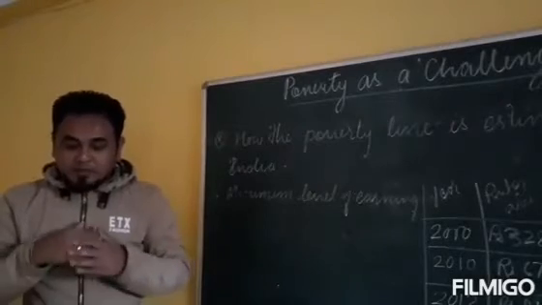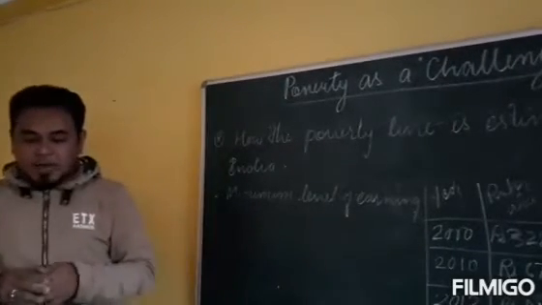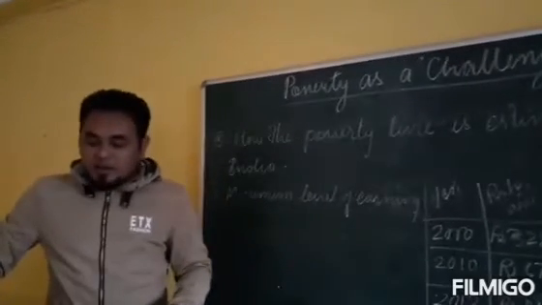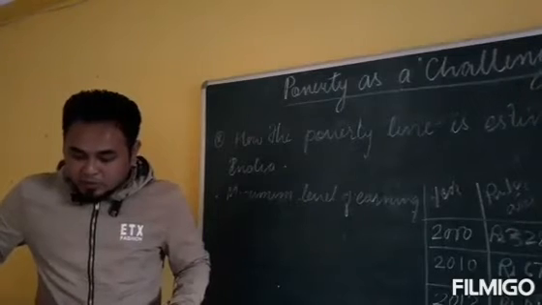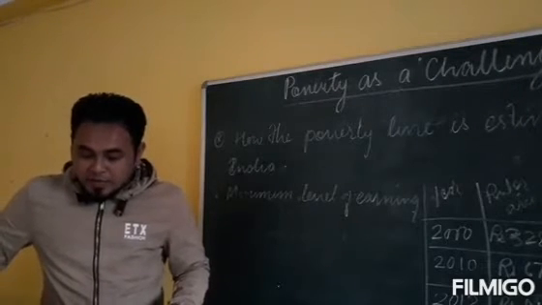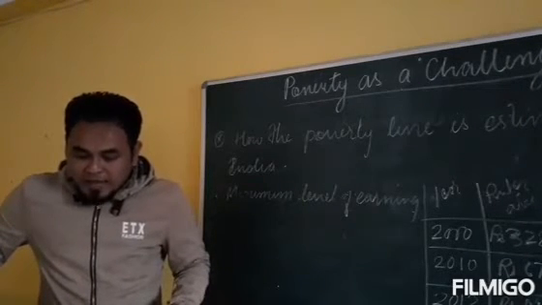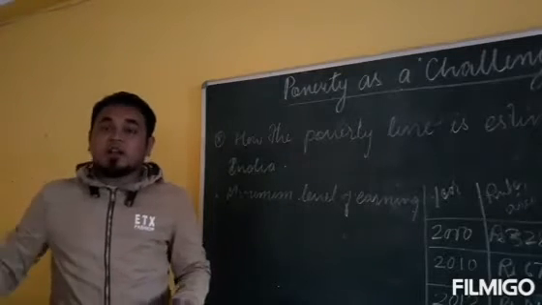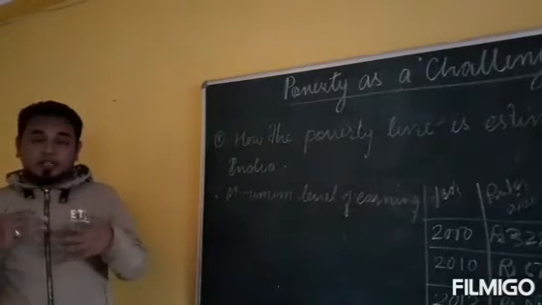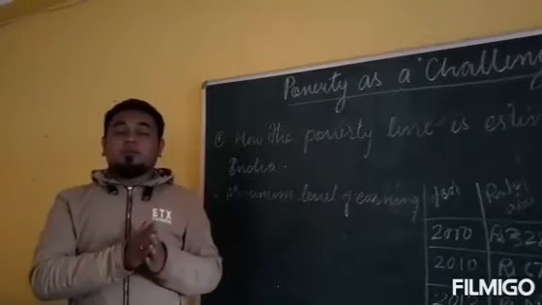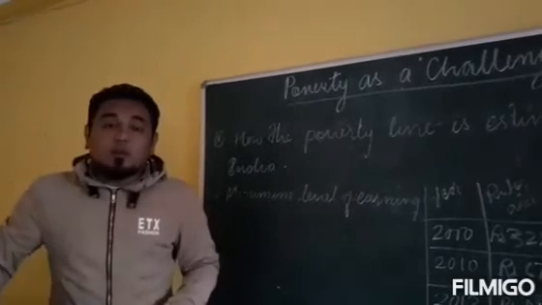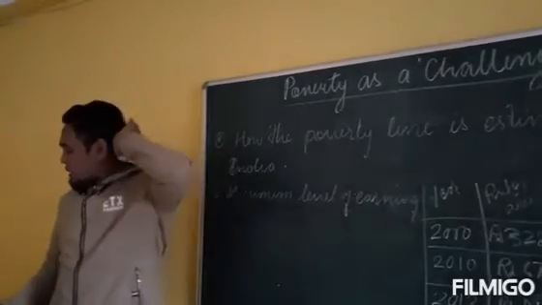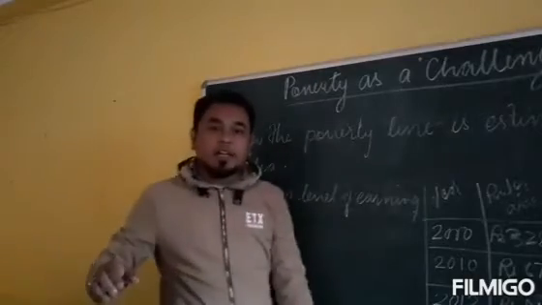Another thing is that the prices of goods are different in urban and rural areas as well. So the calorific requirement and expenditure per capita are also different between rural and urban people in terms of burning calories.